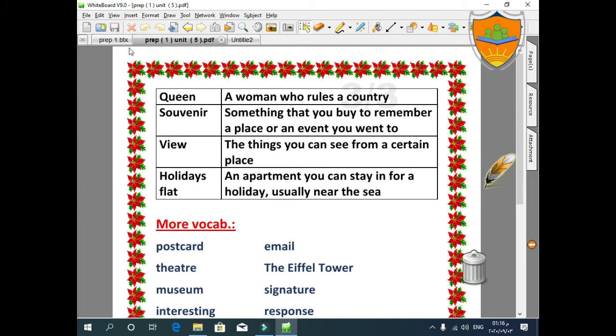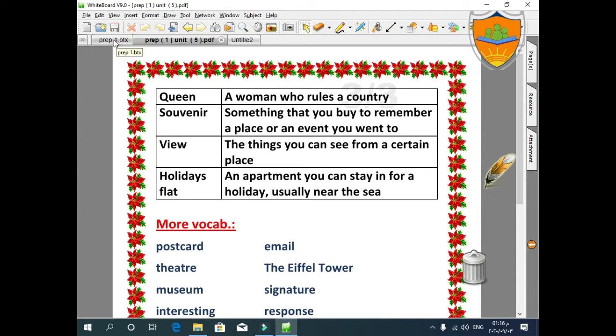Okay, these were our vocab for our unit today. I hope you memorized them all. And if you can memorize the definitions, it will be better. Okay, now we have to move to the book.